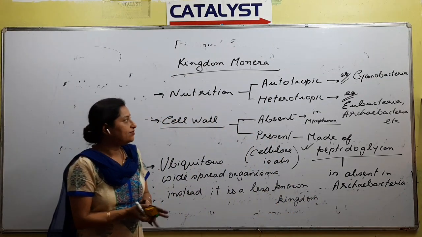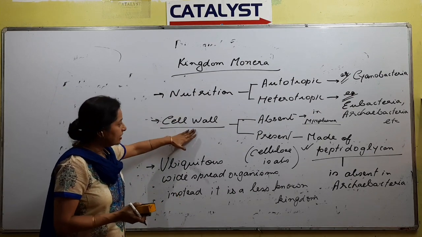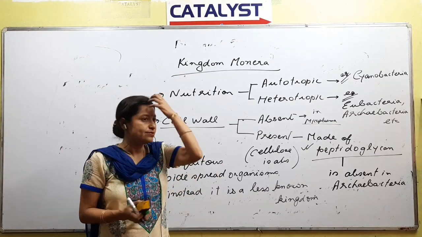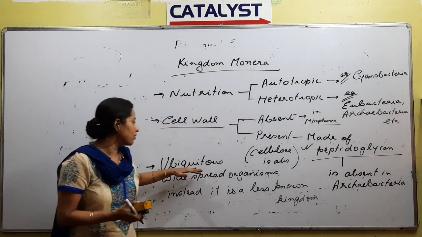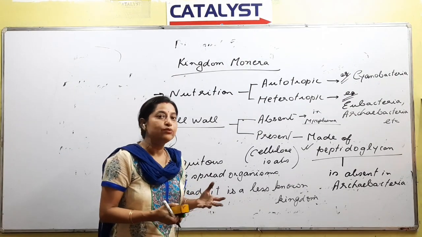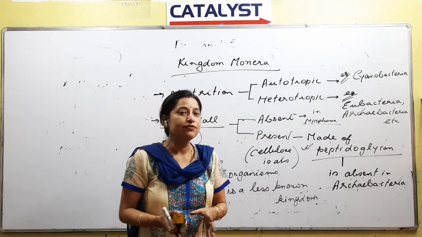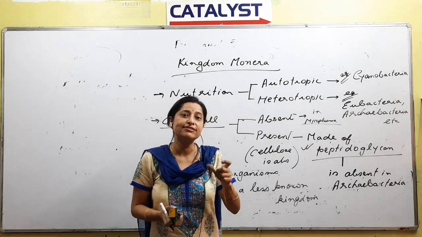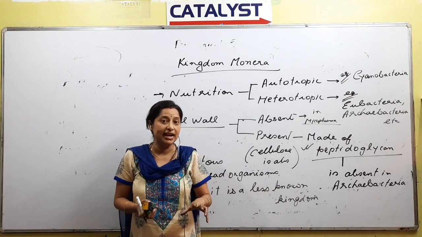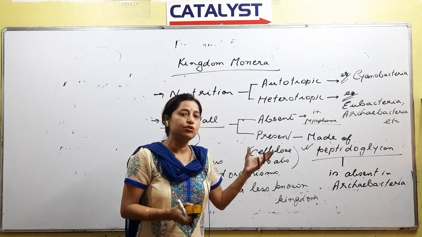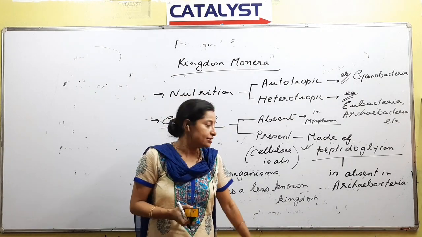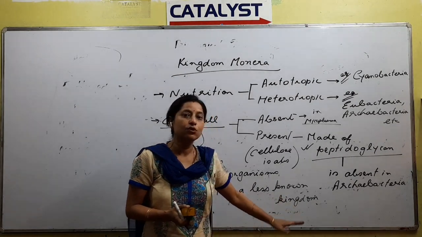So we are just discussing the salient features of Monera, right? Those are the points that we have written. We have come to nutrition. We have discussed cell wall. Next is, where can you find these organisms? These organisms are found almost everywhere, so we are talking about ubiquitous. In spite of being a widespread kingdom, this kingdom is considered to be less known. And what is the reason behind it? Many of these microorganisms, many bacteria, have not yet been identified, right? So we are using the word less known.